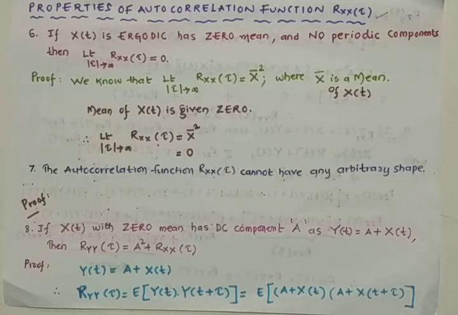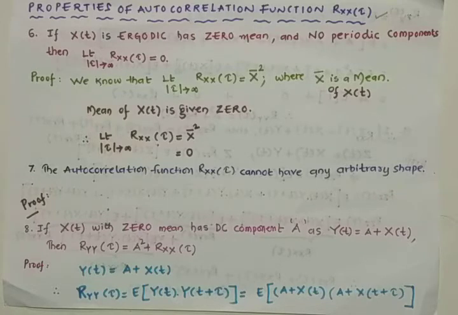So in this class, I am going to discuss the remaining properties of the autocorrelation function. So far we have discussed 5 properties, and we are left with 4. In total we have 9. From these 9 we can expect one long answer question. That means any 5 properties can be asked for a 10 marks or 15 marks question.